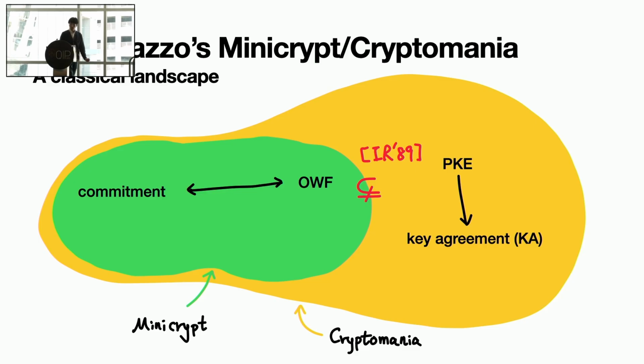Okay. So the result by Impagliazzo and Rudich shows that indeed public key encryption is a strictly stronger primitive than one-way function itself. This is pointed out in the work by IR89. And they name it Cryptomania, which is a world in which you can do much more crypto than what you can do just in Minicrypt, which is everything inside the green area.